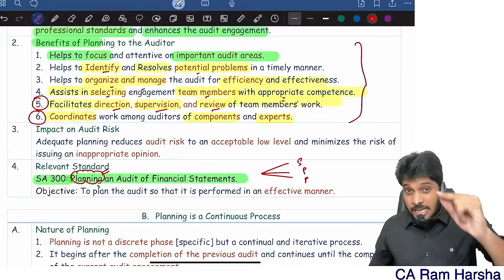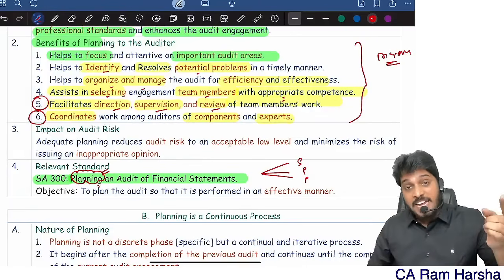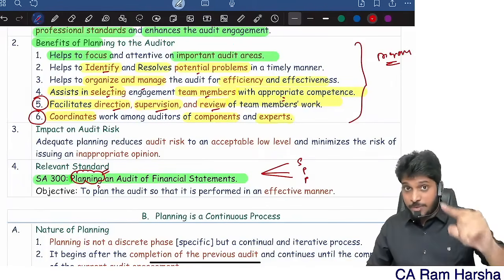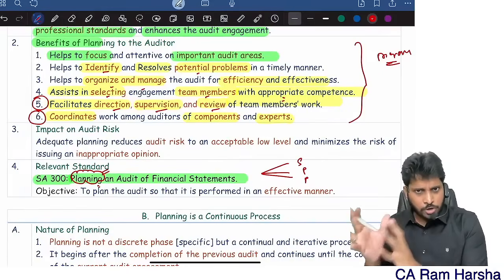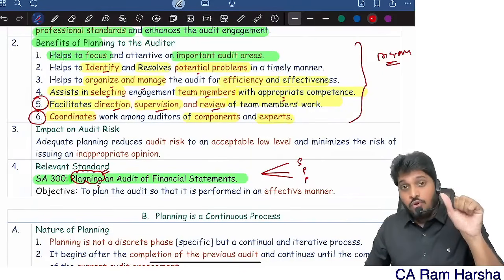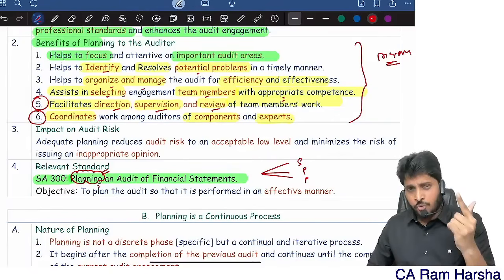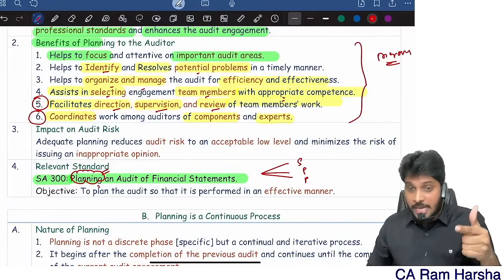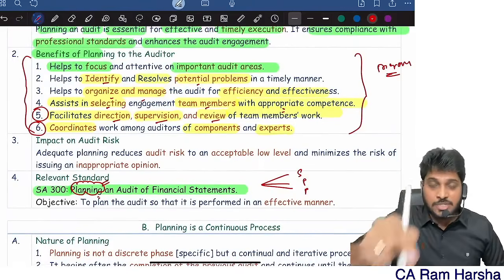That's why many students get confused. Sir, suppose we have another topic called advantages of program. We have another question called advantages of overall audit strategy. We have two more topics: how overall audit strategy assists the auditor, how strategy benefits the auditor, and how program benefits the auditor. In those two also, some of these points will be repeated. That is where many students get confused.